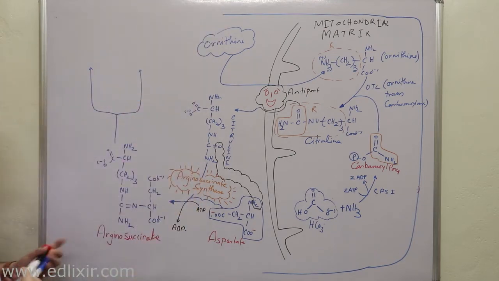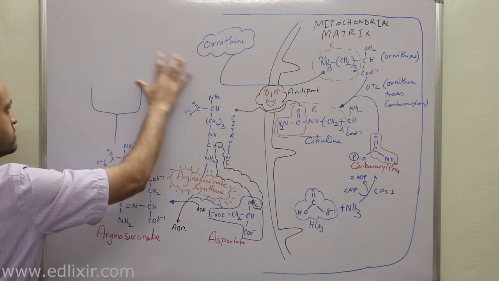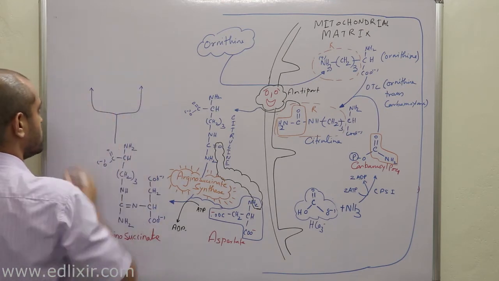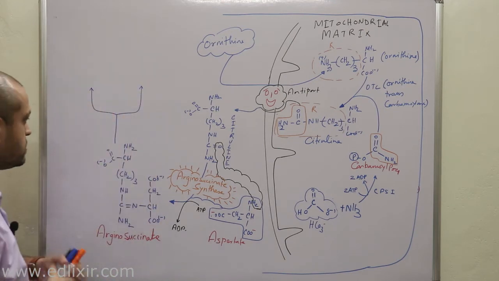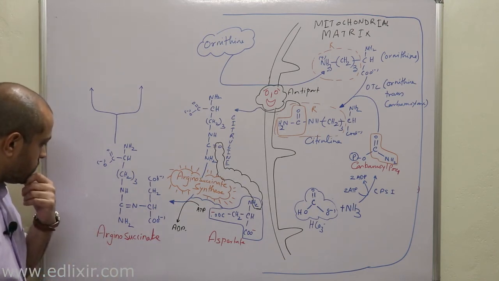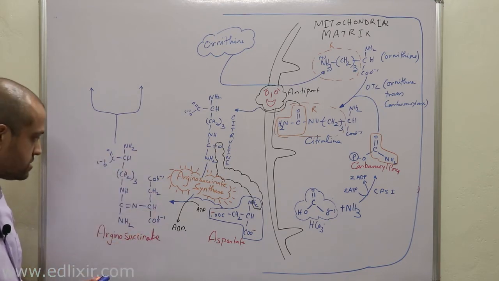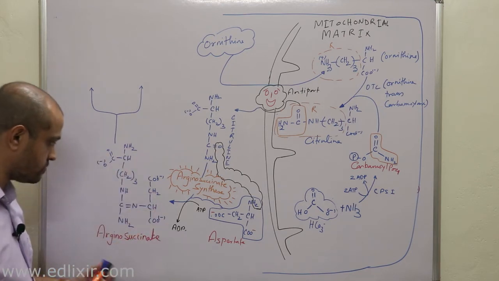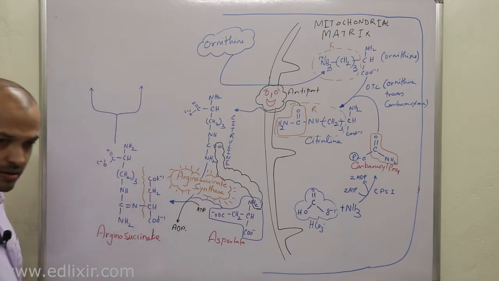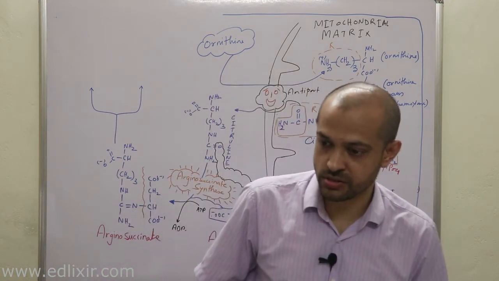Now, what do you mean by these two different hands? Now listen with all your attention. When we are trying to lyse this particular arginosuccinate, the lyse reaction will start from here. The enzyme involved in this is known by the name of arginosuccinate lyase.